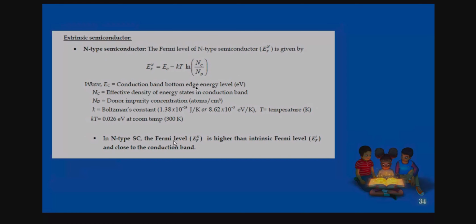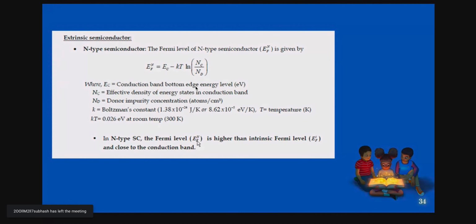Similarly, in the extrinsic semiconductor, that is the n-type semiconductor, this is the expression we have here. You can find the position of the Fermi level is higher than the intrinsic level and close to the conduction band. We can say it is midway between the donor level and the bottom level of the conduction band.